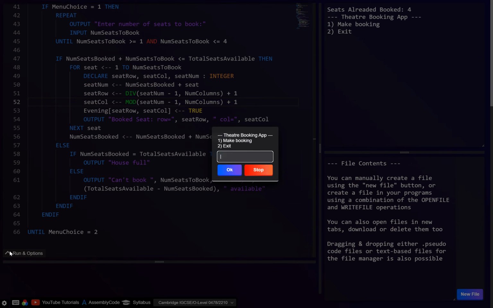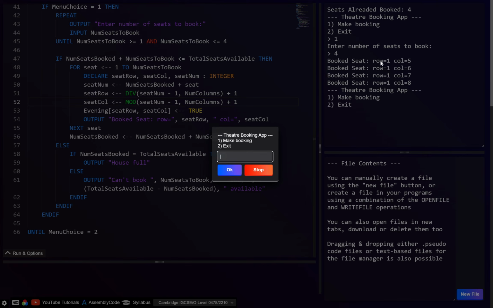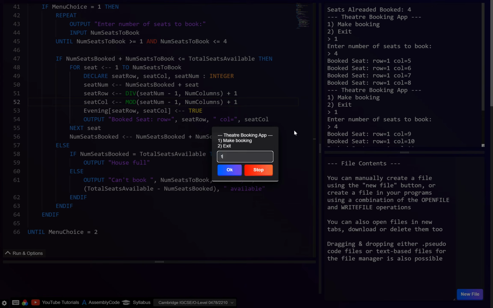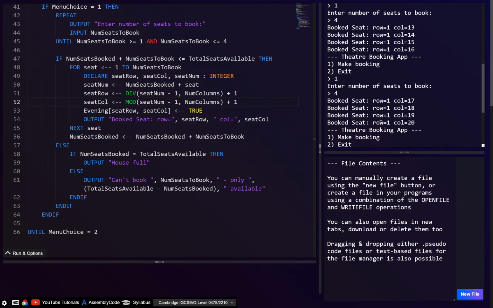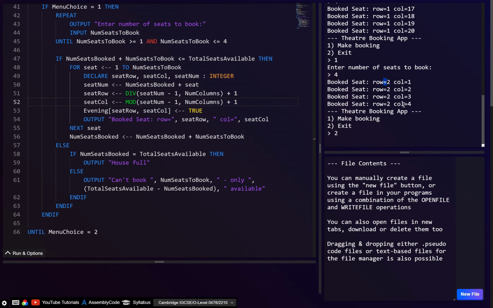Let's say we want to make a booking and we want to book 4 seats. And okay, this seems to work. It says book seat row 1, column 5. And then let's say we want to make another booking. Let's go another 4. Yeah, that seems to work. Another 4, another 4. Let's try one more. Then we'll just exit. Let's check that's worked. Okay, so here it gets to 20, and now it goes to row 2, column 1, and so on. So that seems to be working.